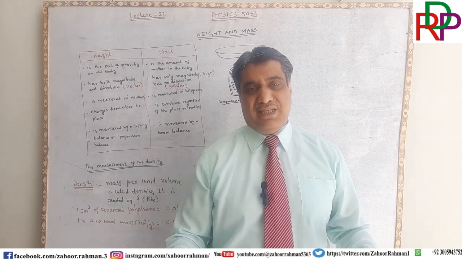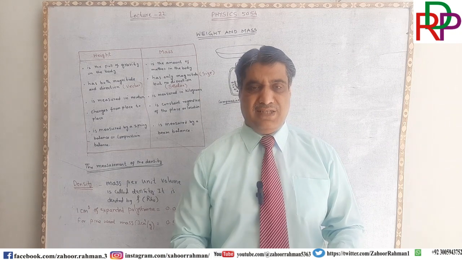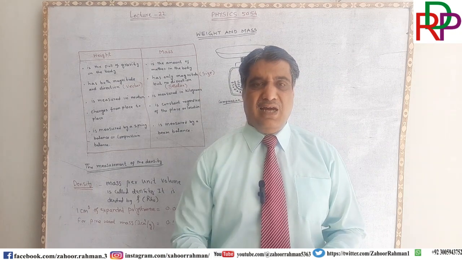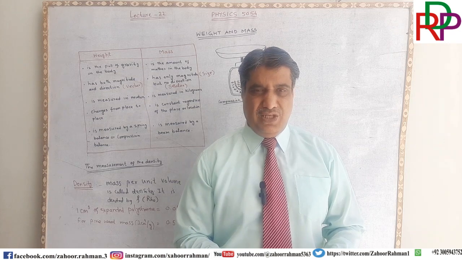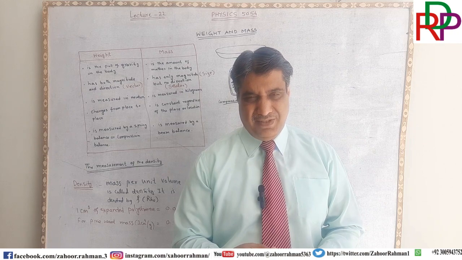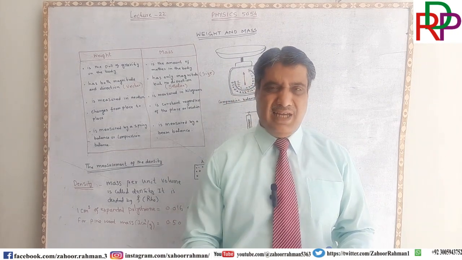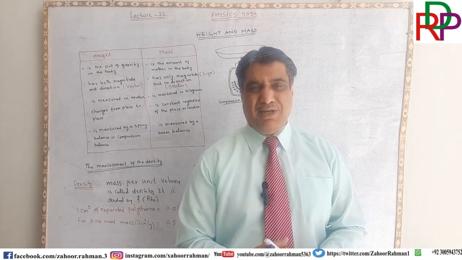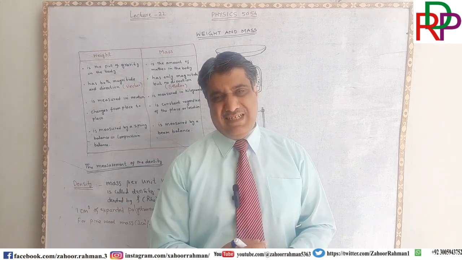Let me give you another example. If there is a jungle, a forest, and there are many trees inside that forest, so we are saying that the forest is much denser. We use this word very commonly in our daily lives as well, but we don't know the actual meaning of density.